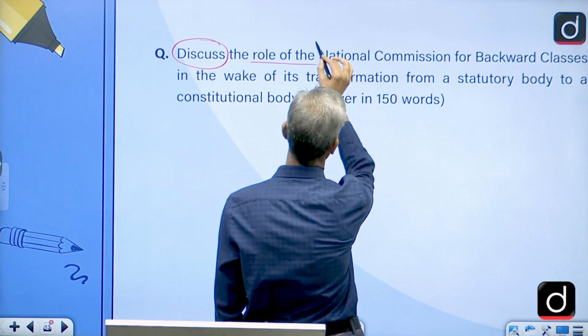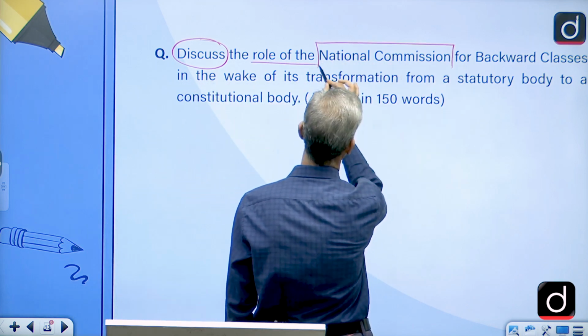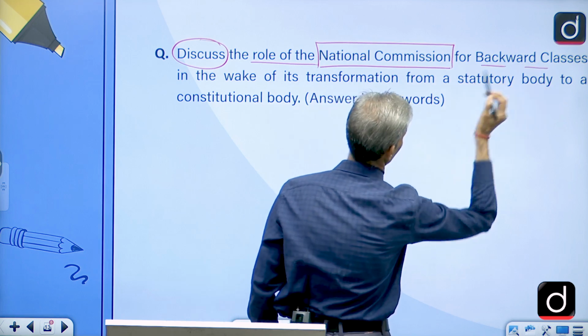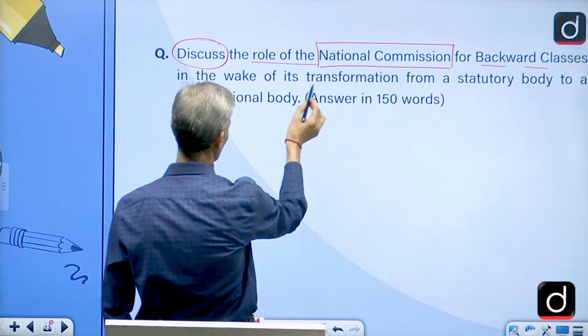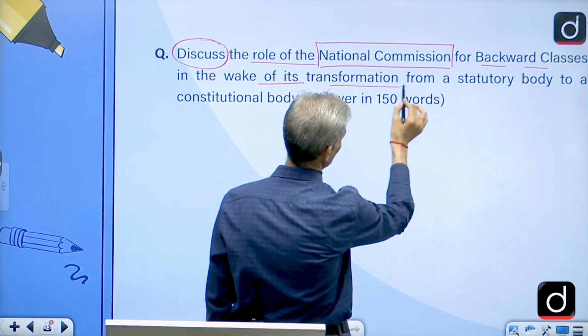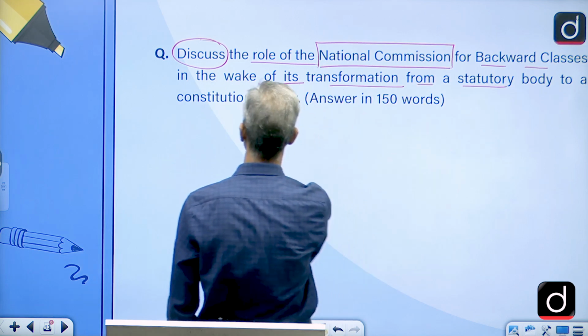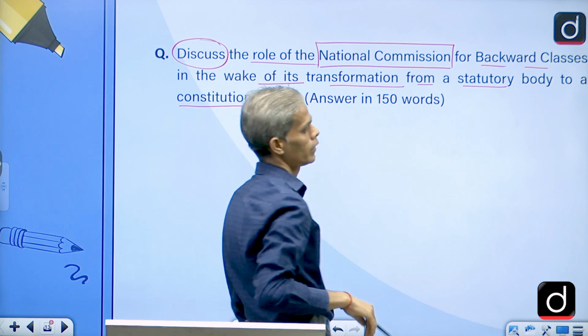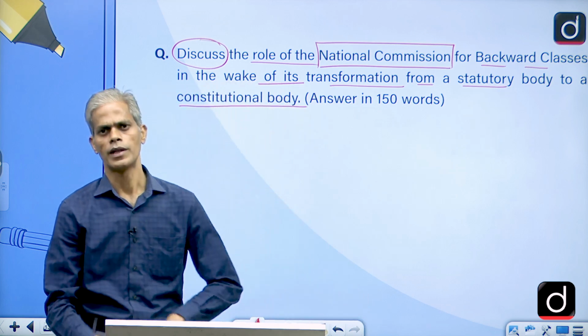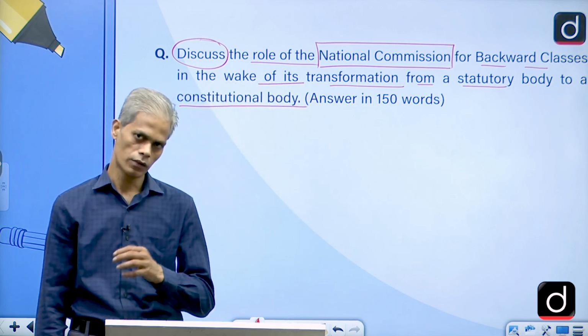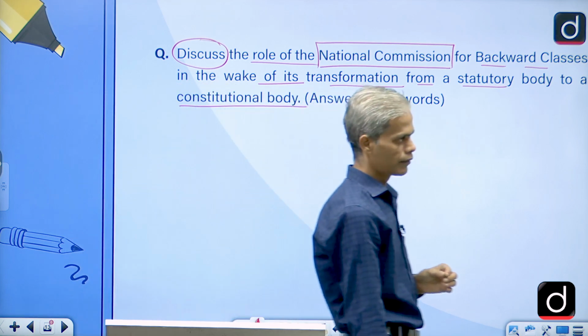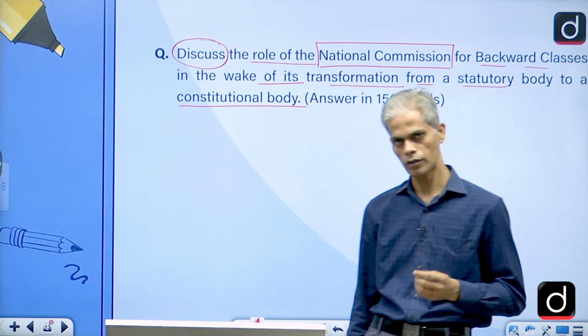So here what they are asking for is the role of the National Commission for Backward Classes in the wake of its transformation from a statutory body to a constitutional body. This is also very important, especially when we discuss Articles 15 and 16, or we can relate this question to the Article 15 and 16 background, that is fundamental rights.